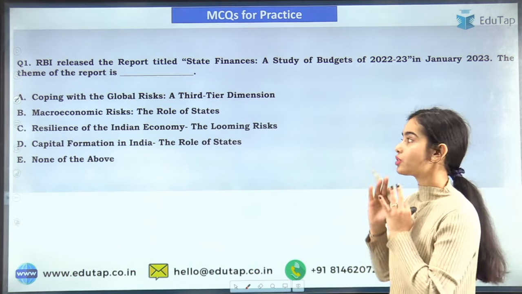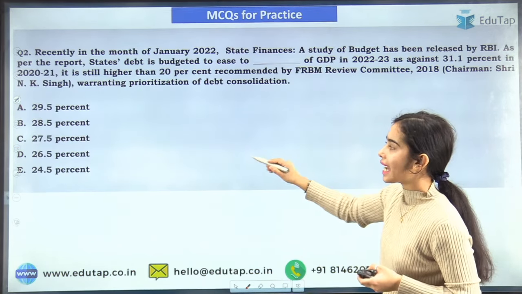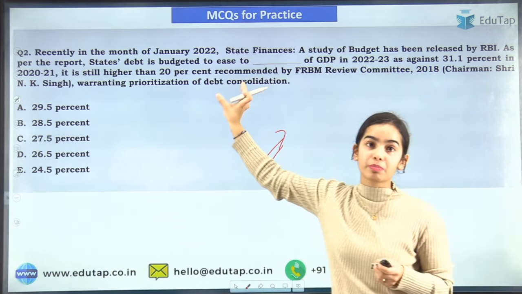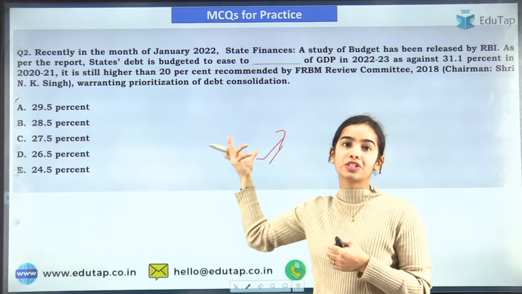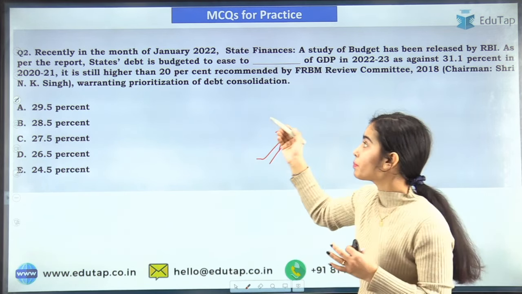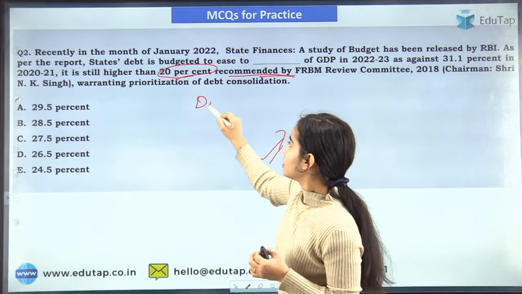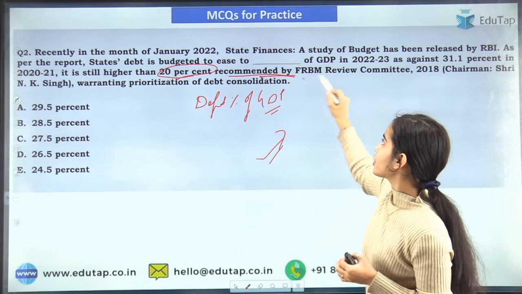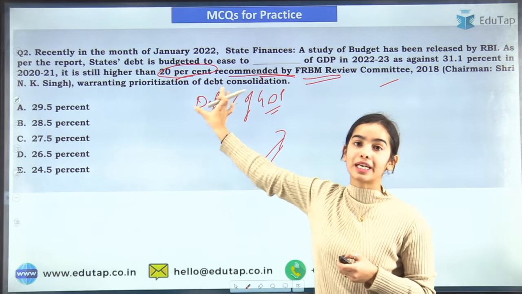I hope you have understood these very well. The theme you need to remember. This is the question for that: you need to remember the state's debt that is budgeted to ease to what percentage. The percentages you need to remember. And remember what is the recommended debt percentage of the GDP by the FRBM review committee. This is also an important percentage that you must know.